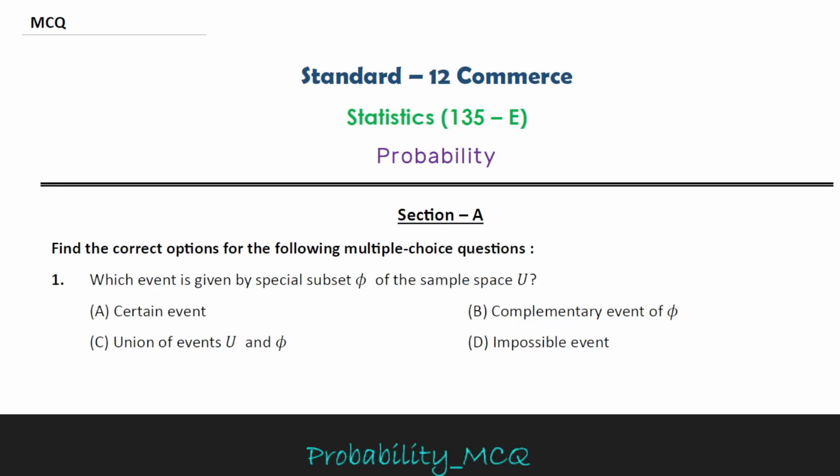Standard 12 Commerce Probability, Section A. Find the correct option for the following multiple choice questions. Question 1: which event is given by the special subset phi of the sample space U? This one is the impossible event, so the correct answer is option D.